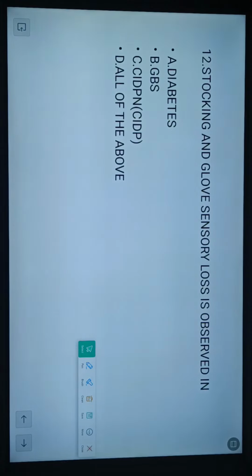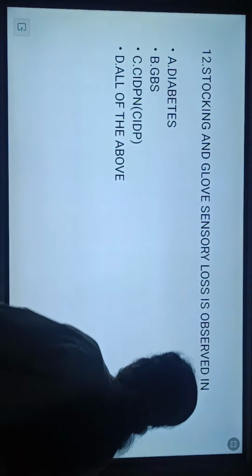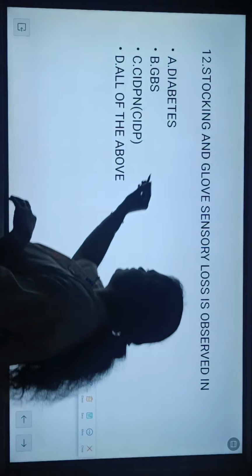So let me discuss the option. Option B is diabetes.